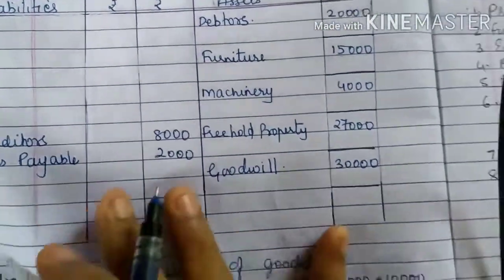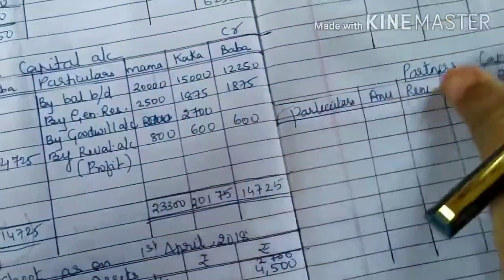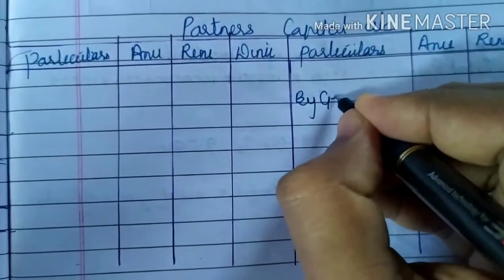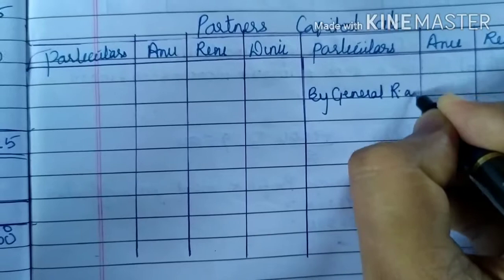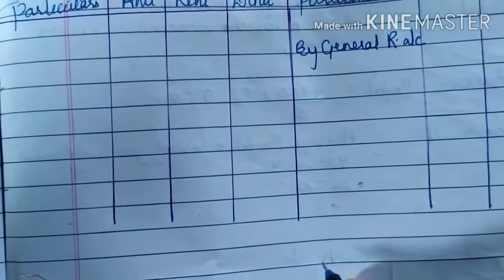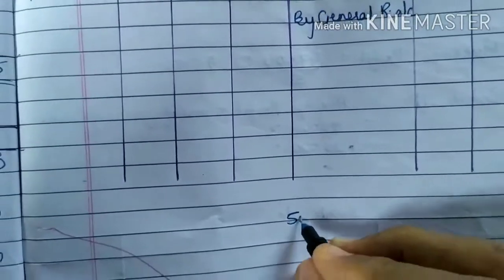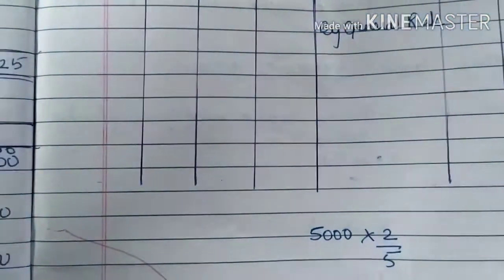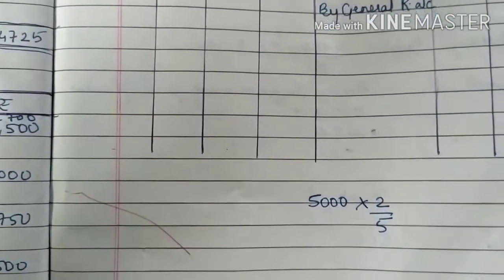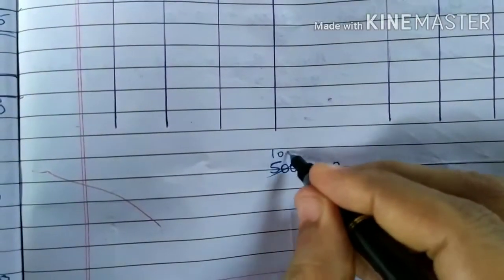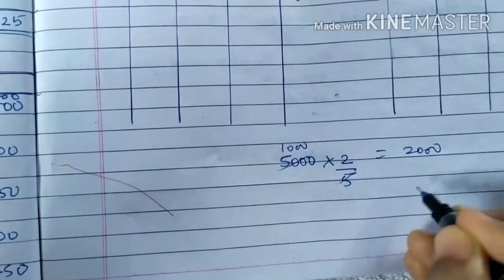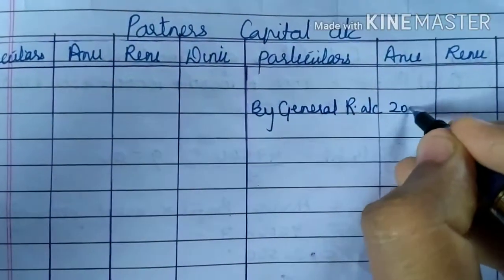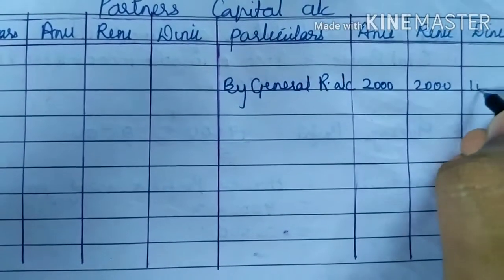Then you have general reserve. General reserve you distribute among the partners in their profit sharing ratio. So general reserve will go in partners capital and credit side by general reserve account. The amount of general reserve is 5,000. 5000 into 2 upon 5, because the ratio is 2:2:1, so 2 plus 2 is 4, 4 plus 1 is 5. So this gets cancelled, so you will be getting 2000. Second partner also 2000, third partner 1000. So we write here 2000, 2000 and 1000.